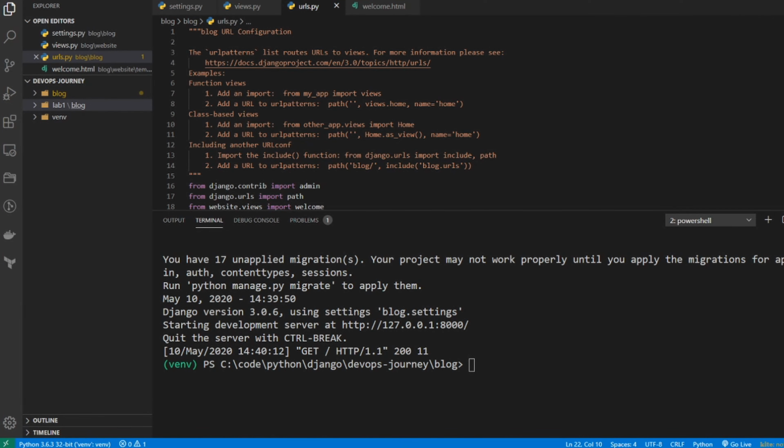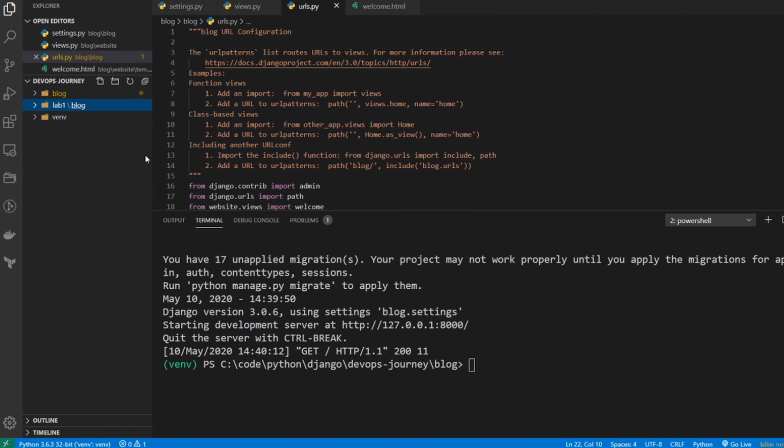So the last thing I want to talk about before we end this video is the source control I'm going to be using for this project. I'm going to be using Github to store all the code that we do in these videos. If you look on the left hand side, I've created a new folder named Lab1. Basically what I've done is I've copied the blog folder and put it in there. So all the code that we did in this video is accessible in this Lab1 folder.